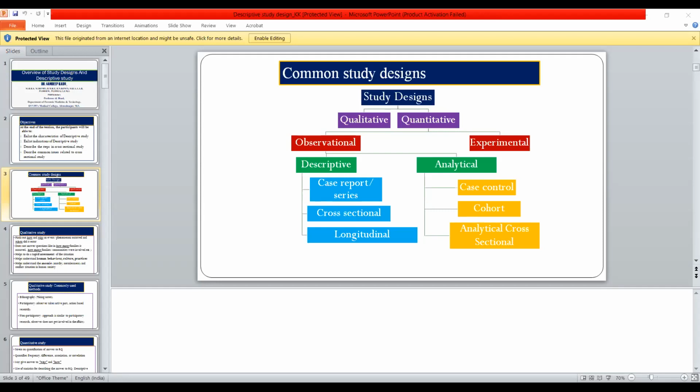Then the cross-sectional study. In a cross-sectional study, we measure the prevalence. Understood? It is a snapshot; we take data at one point. Clear? And the longitudinal study, you already answered. The important data you get is the incidence, that is, the new cases.